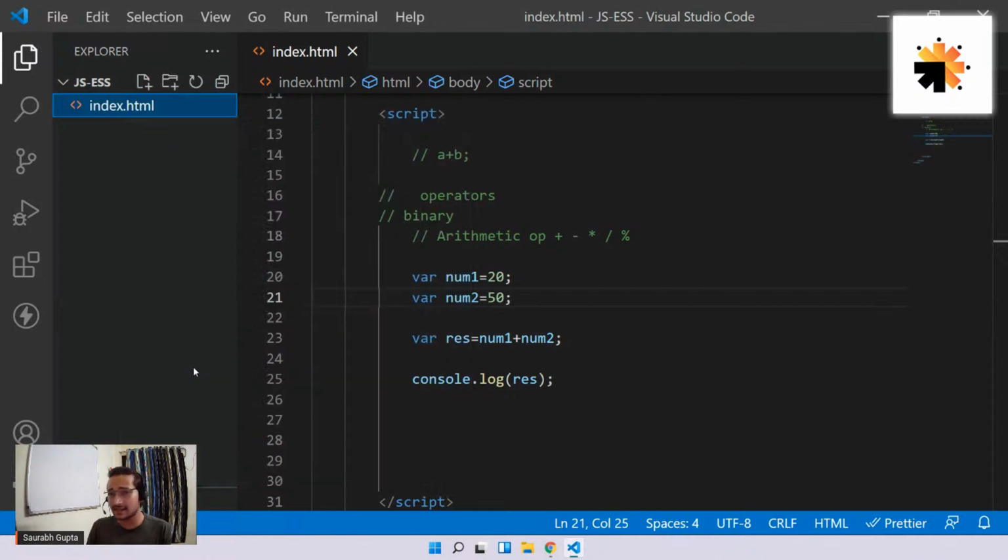Guys, I know these things are very easy, but to reach the level where we can actually make the music player, I want every one of you to understand this. I know that a lot of you already know this, but still, these are the basics and we have to do it. Just like that, tomorrow we'll learn something else, and after that we'll start with the actual DOM manipulation, where we will start manipulating HTML and CSS so that we can get closer to the project. Right now these things look like basics, but they are going to be very important. So focus. I know a lot of you might already know it, but still focus. Not a problem at all.